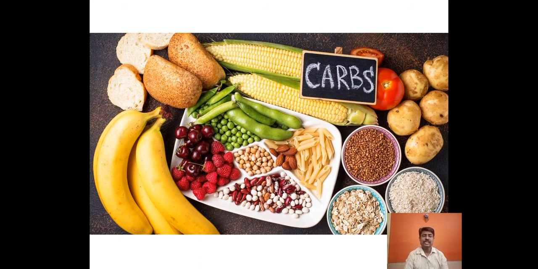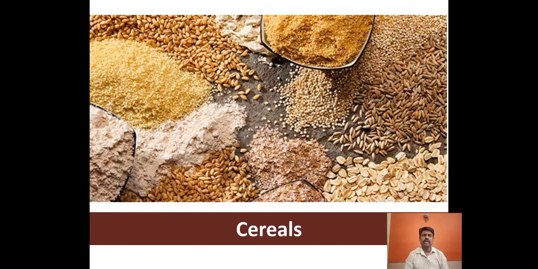They are maximum in these food items. As I told you, the cereal grains consist of maximum carbohydrates. Cereals like jowar, wheat, bajra, rye, and many more consist of carbohydrate.